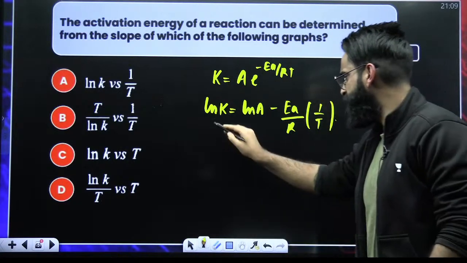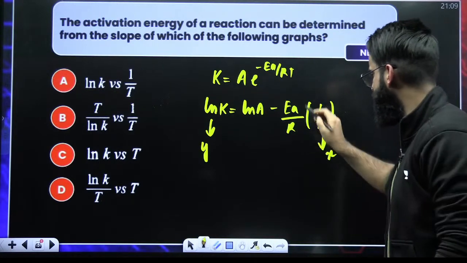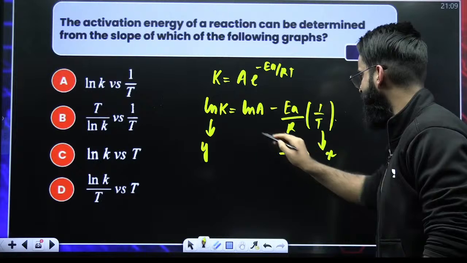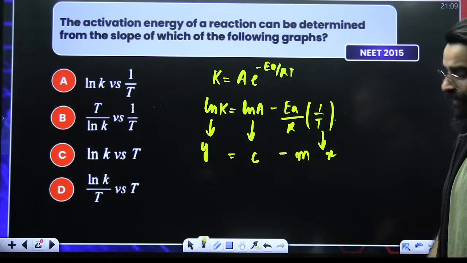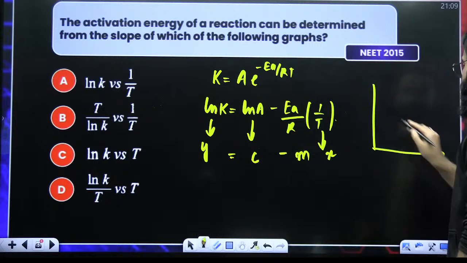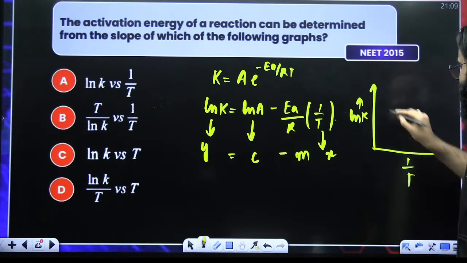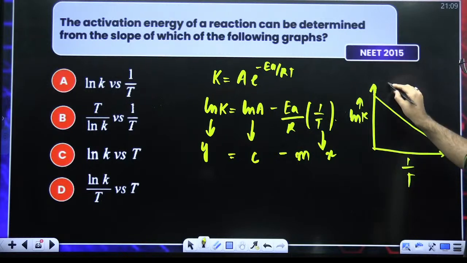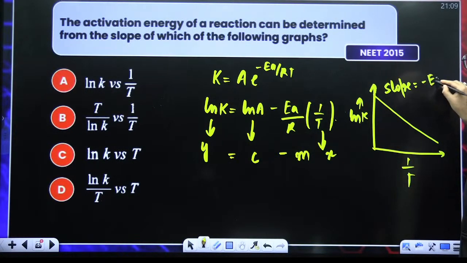Okay. If I plot ln K along the y-axis and 1 by T along the x-axis, this becomes my m, the sign is minus, and this is c. y is equal to minus mx plus c. So the graph between ln K and 1 by T is going to be something like this, and its slope is going to be minus EA divided by R.